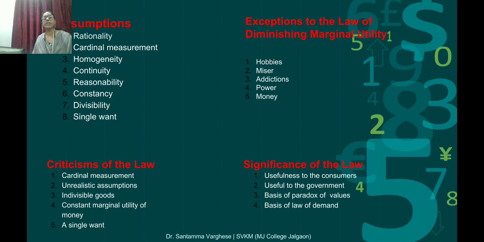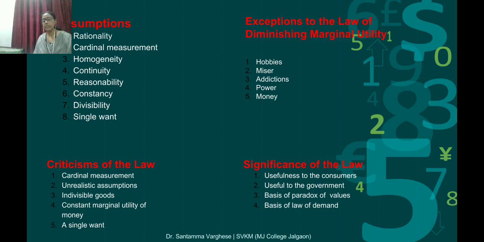The criticism of the law, you can see in the slide, there are 5: cardinal measurement, unrealistic assumption, indivisible goods, constant marginal utility of money, a single want. We studied these things in the assumptions also. We assume that these should be there, then only the law works. Now the criticism is that these do not exist. Cardinal measurement cannot exist. A glass of water, how can we give it 10 marks or 10 points? So this is a criticism. Now, what is the unrealistic assumption?